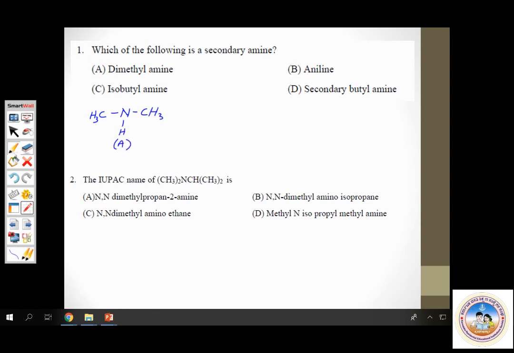How do you recognize a secondary amine? A secondary amine is an amine in which nitrogen is attached to only one hydrogen. Yes, this happens to be a secondary amine. Straight away we know it. So that is the answer. Let us look at the other options just for the sake of curiosity. Option B is aniline.